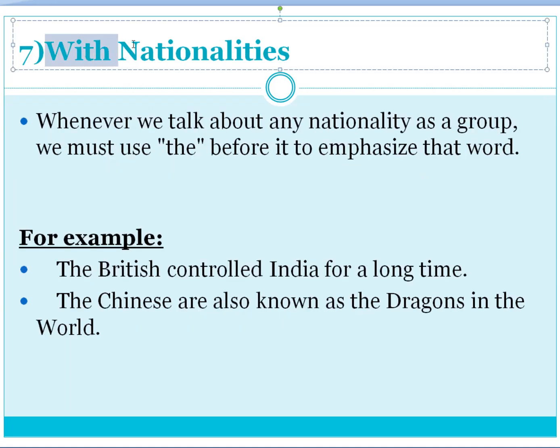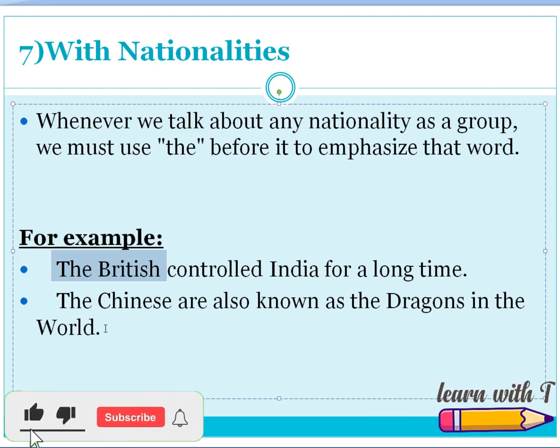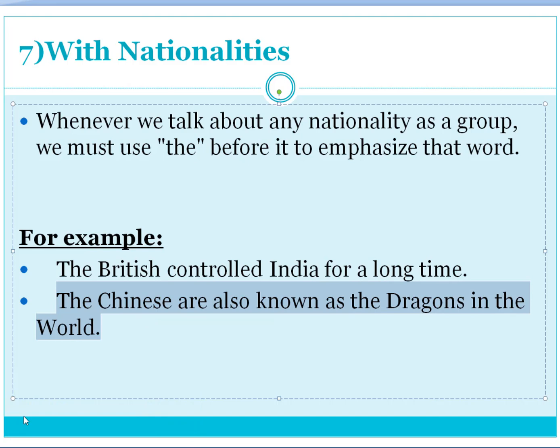Okay, we use the with nationalities, when they are being referred to as a group. Whenever we talk about any nationality as a group, we must use the before it to emphasize that word. For example, the British controlled India for a long time. The British over here are being referred to as a whole group, not one single person. Similarly, the Chinese are also known as the dragon in the world. So here we are not talking about one single person, we are talking about a group of people representing one single country. So we are using the over here.